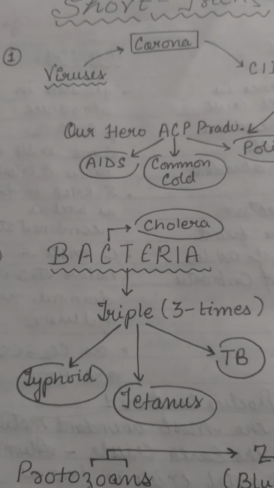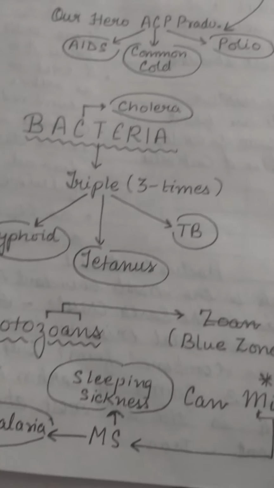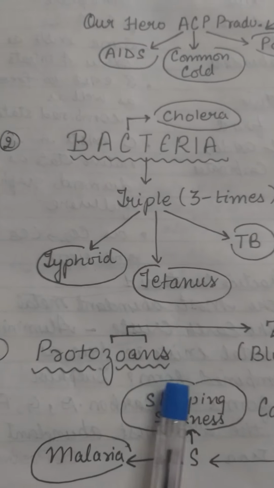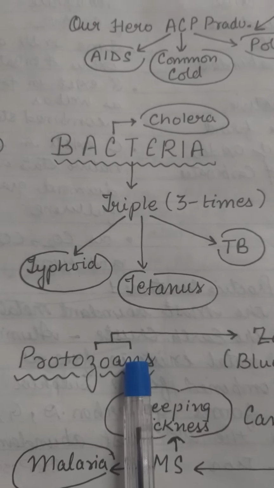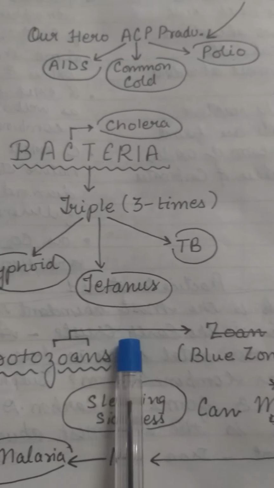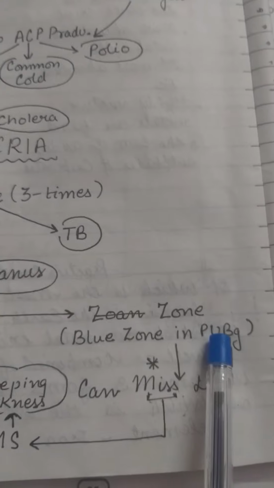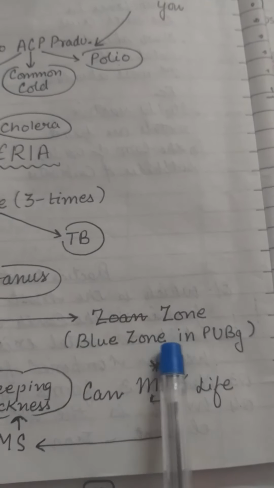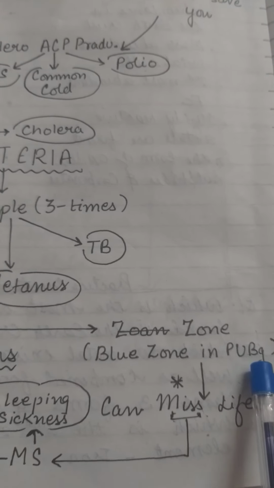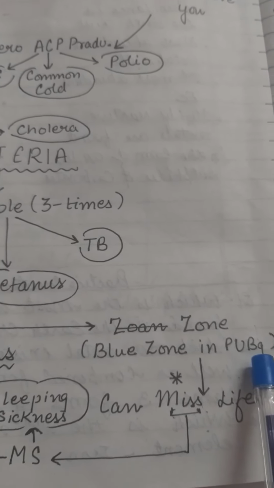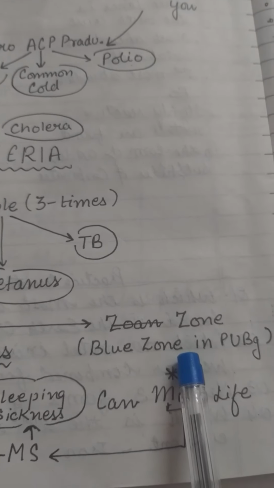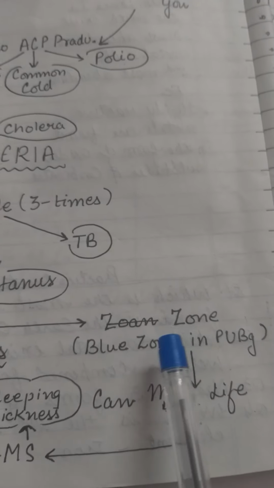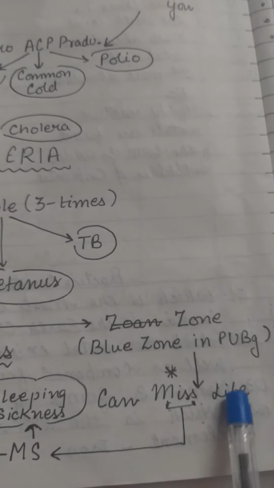Now let us see another microorganism, that is the protozoans. Now just see the word protozoans. The last part of this word is zones. From this word we can make the word zone. Now the word zone is very famous as blue zone in the PUBG game. PUBG game is very famous among the students. We already know it. And what happens in blue zone? If we do not play properly, we can miss our life. In blue zone, we can miss our life if we do not play properly.